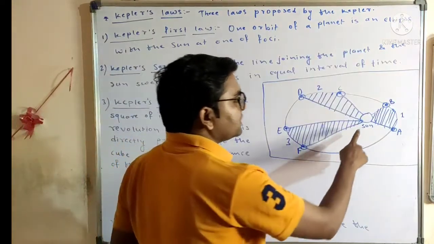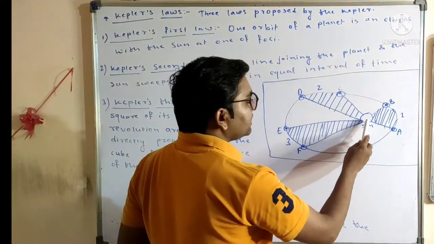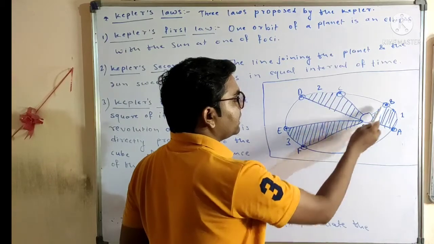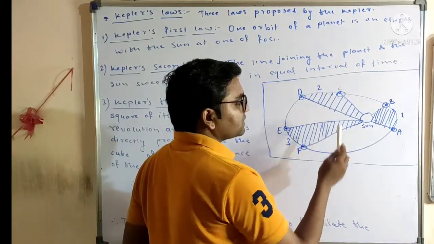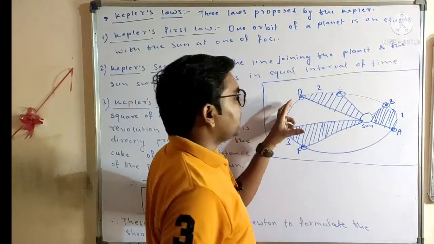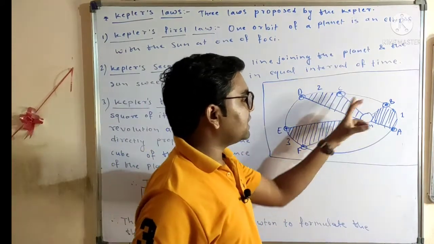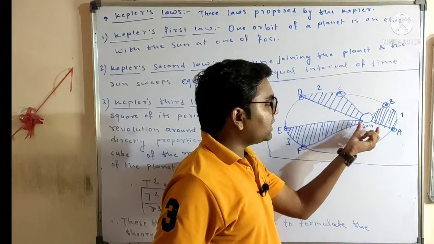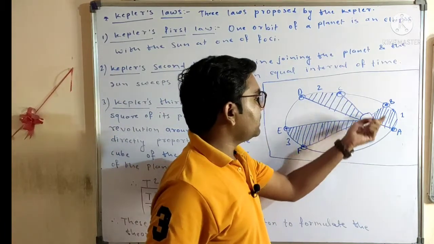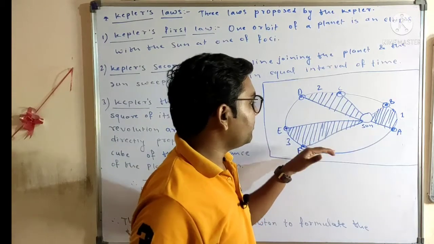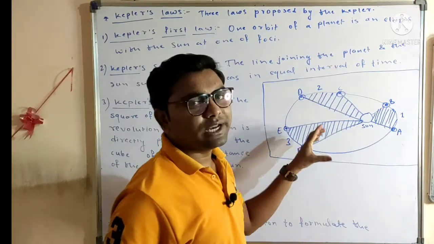We can see this is the position of the sun, and the sun is not at the center of the orbit, because it makes an elliptical shape. The sun is situated at one of the foci of the orbit. Earth's orbit is not a complete circular path, it is elliptical.